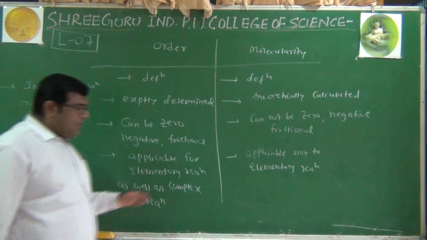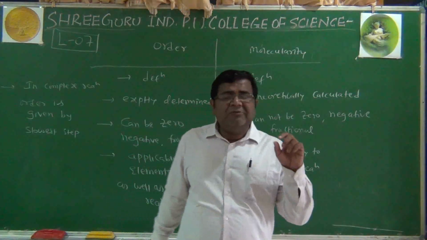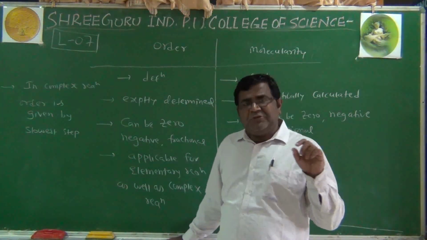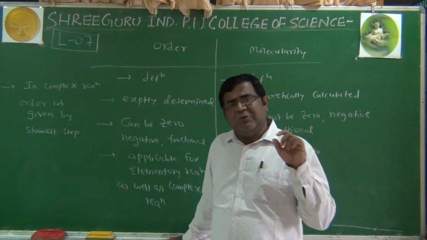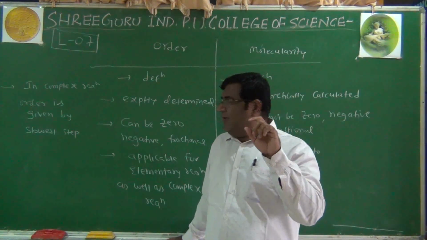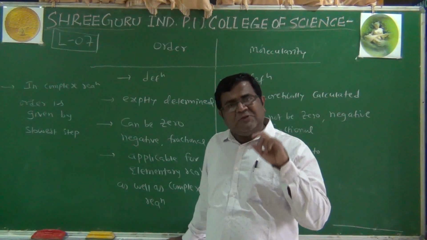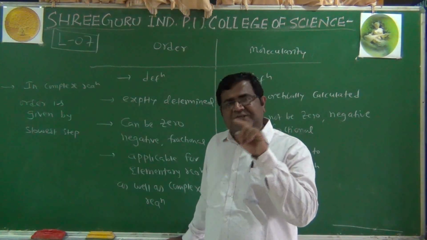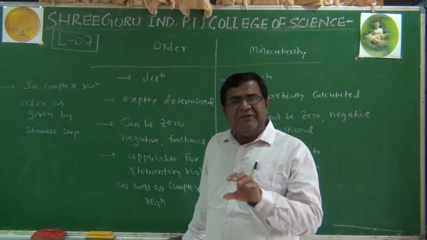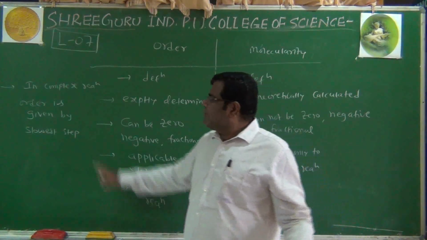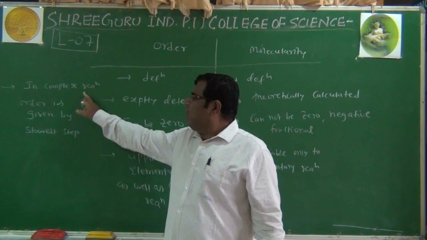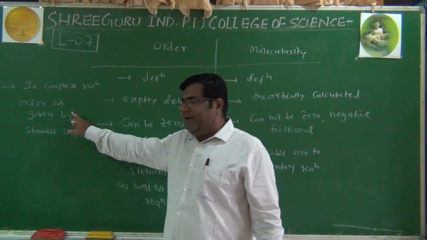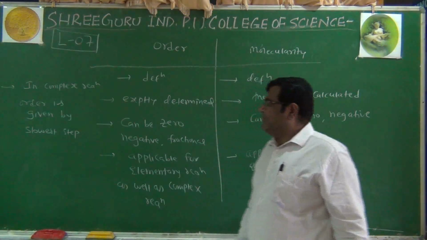You can recall the mechanism of decomposition of hydrogen peroxide. The order with respect to hydrogen peroxide was 1, and with respect to iodide ion is also 1, and the same stoichiometric coefficients were present in the slowest step. So in complex reaction, order is given by the slowest step.